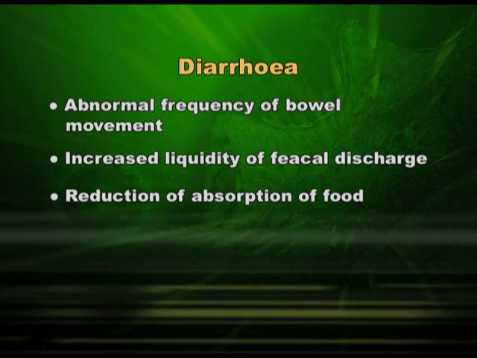If there is abnormal frequency of fecal movement, that means if we are going to toilet once or twice a day, in place of that we are visiting toilet 10 times a day, that means we have diarrhea. That will also mean that our fecal matter is dilute. That means we are losing water, and that also means that reabsorption or absorption of food in the small intestine will be less, because we are throwing it in a diluted form.